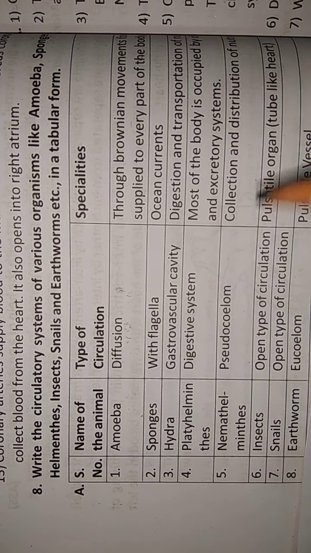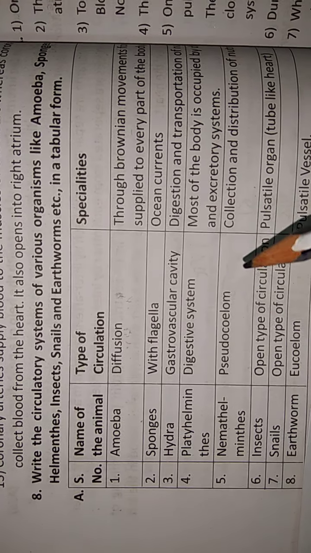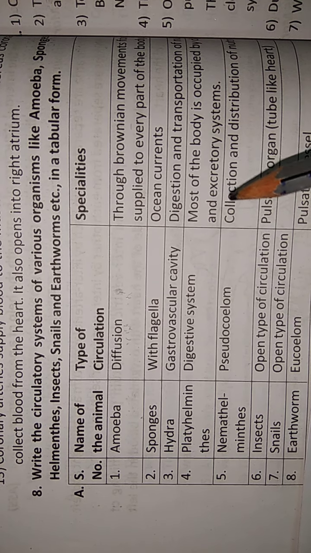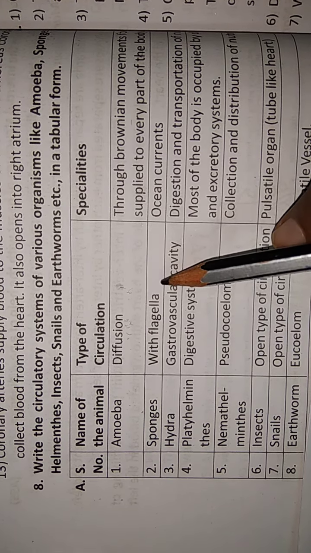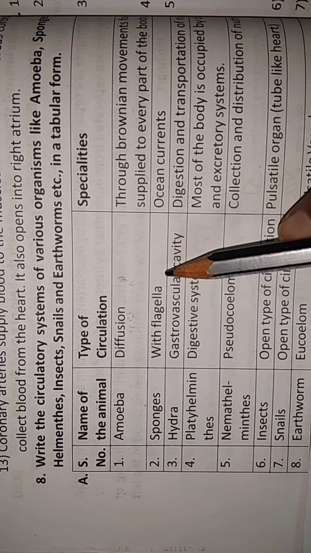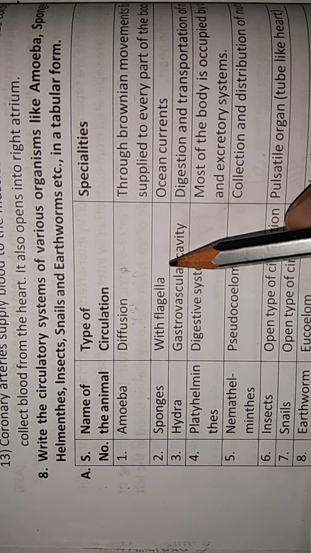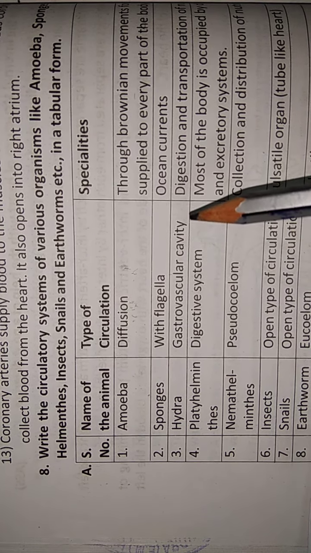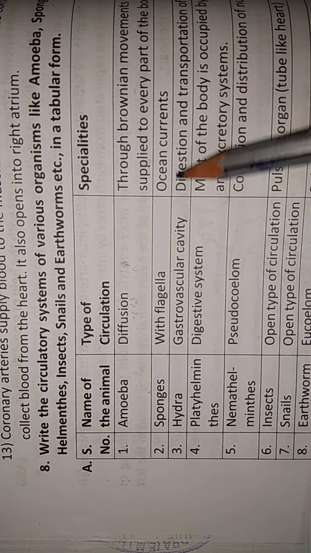What about sponges? Sponges use seawater for transportation. Natural water currents are not reliable here, so the sponges create their own currents by beating the flagellae that are present in their body.